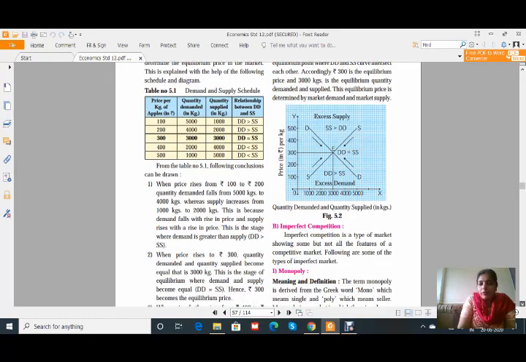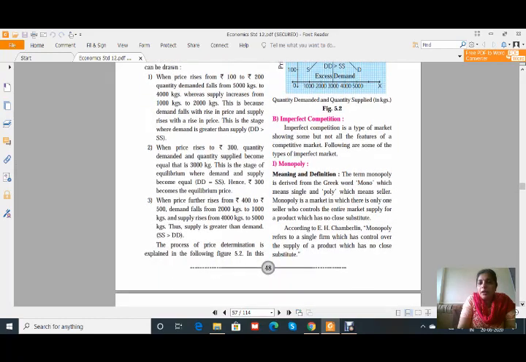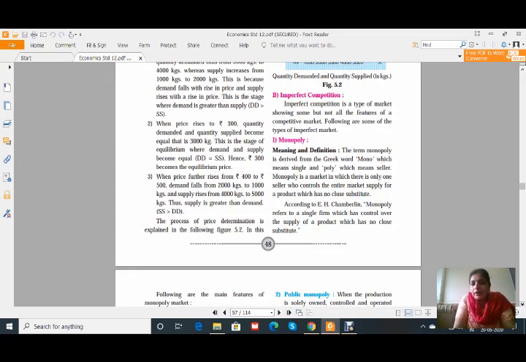Monopoly: mono means single and poly means seller. The term monopoly is derived from the Greek word mono, which means single, and poly, which means seller. That means monopoly is a market in which there is only one seller who controls the entire market supply for a product which has no close substitute.